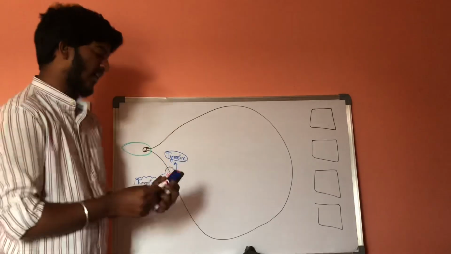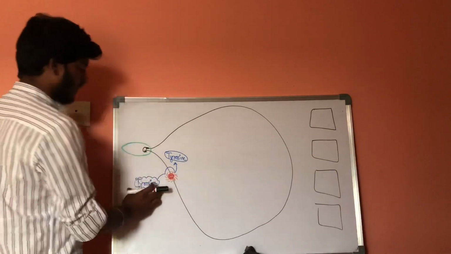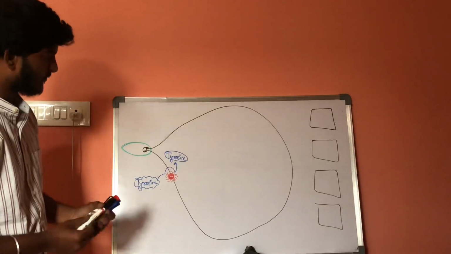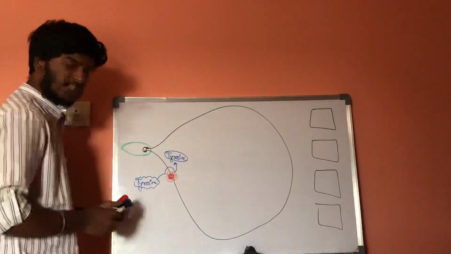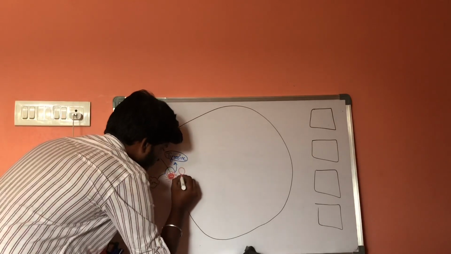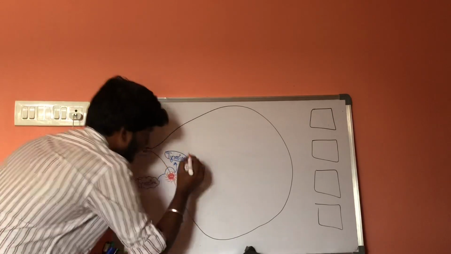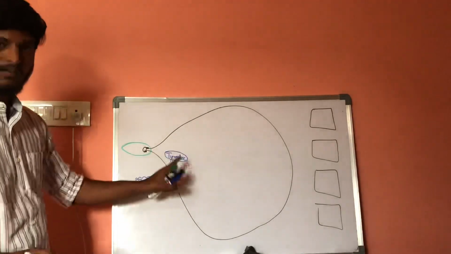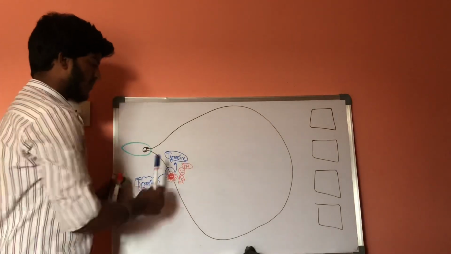Now, this tyrosine which has entered the inner side is handled by tyrosine hydroxylase. There is a special enzyme, tyrosine hydroxylase, which is used for transportation of tyrosine into the inner side of this post-sympathetic neural fiber.